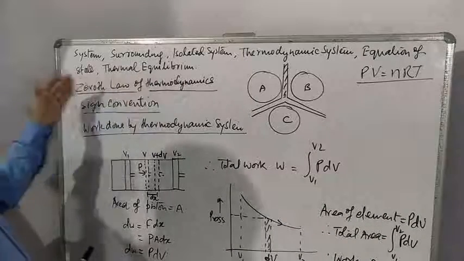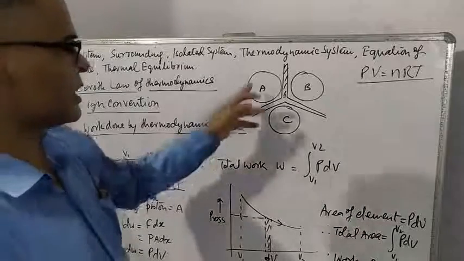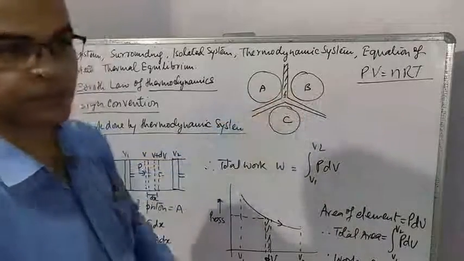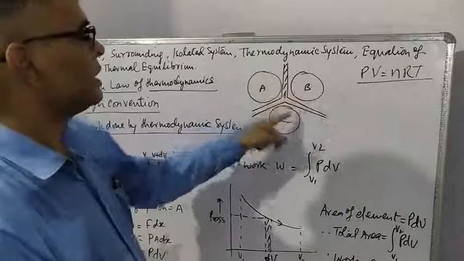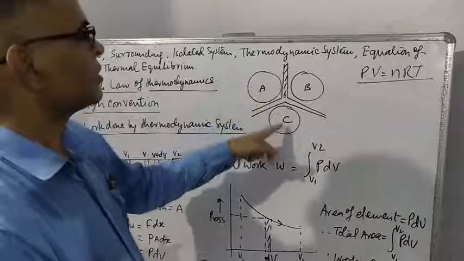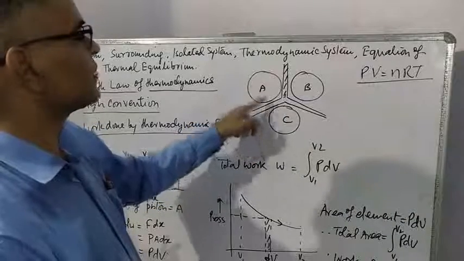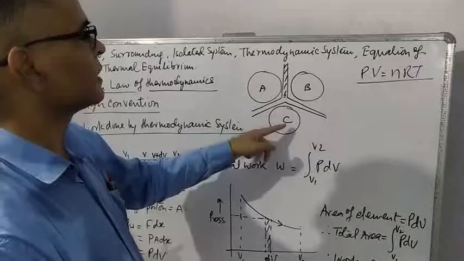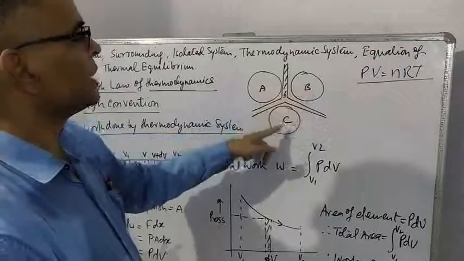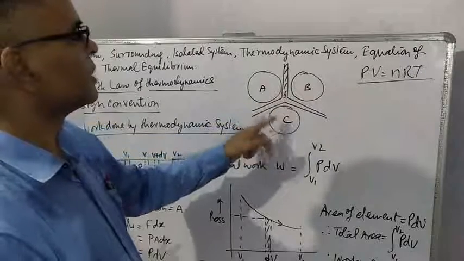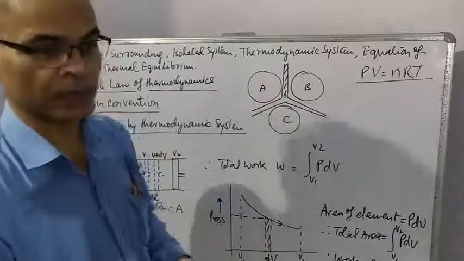Now, zeroth law of thermodynamics. Let us suppose three systems A, B, C. A and B are separately in thermal equilibrium with C. Means there is no exchange of heat between A and C. Similarly, no exchange of heat between B and C. So if A and B are kept in contact, they will also be in thermal equilibrium.